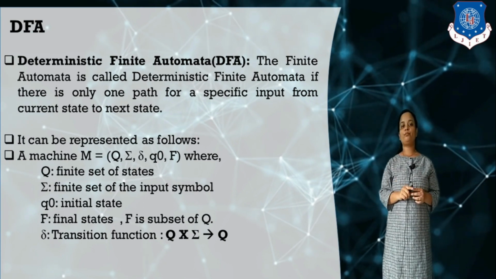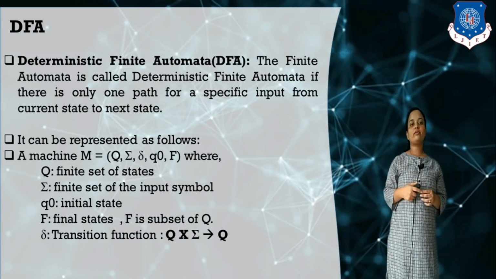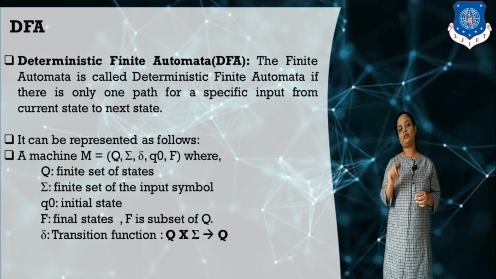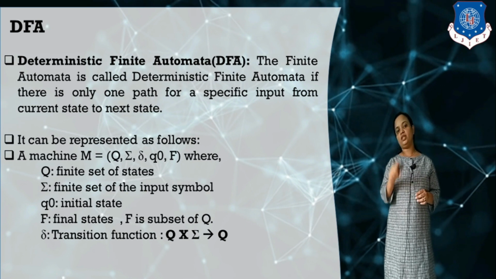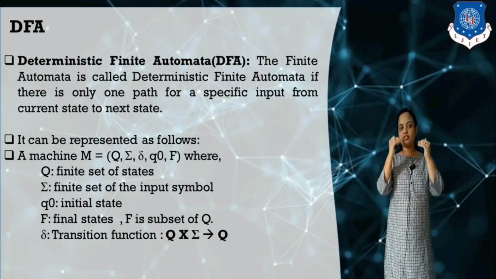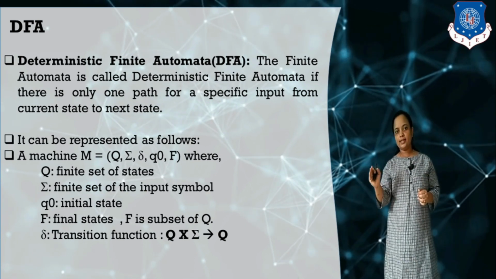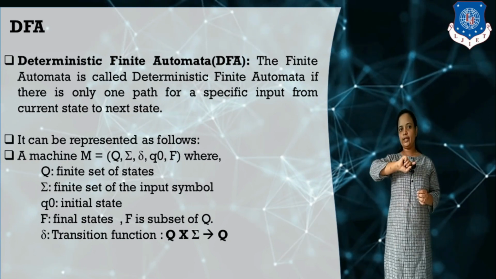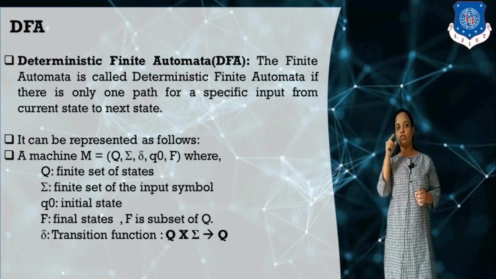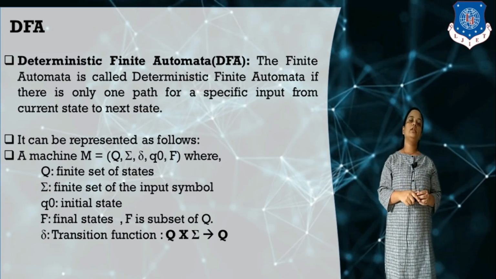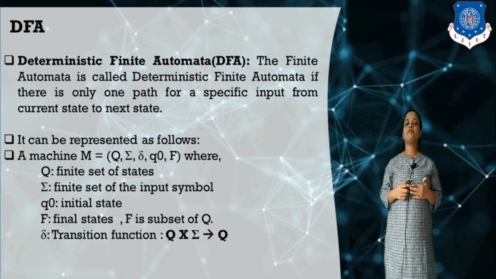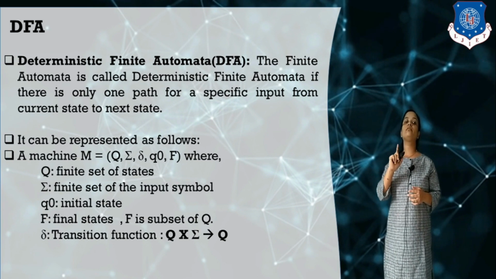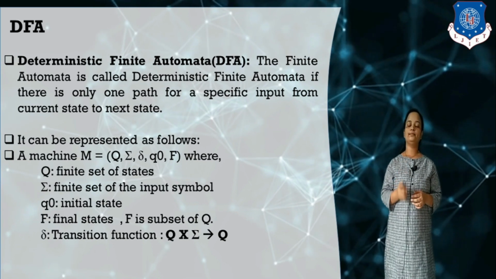If you remember, in a previous video we discussed the transition function. Always remember, the transition function contains two terms. The first term is the current state, and the next term is the input. The transition function delta defines which state it moves to for the given state and given input. A deterministic finite automata moves to only one state; there is only one path for the given input symbol.